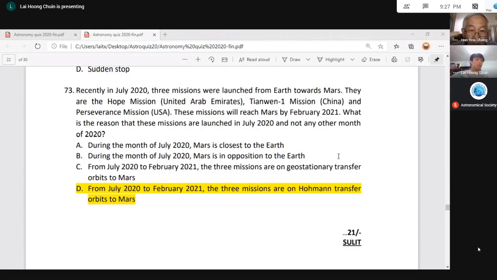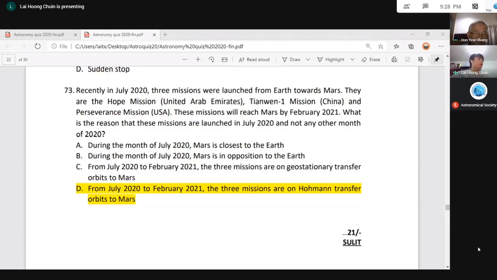So remember, when you fire the rocket from the Earth's surface to leave the Earth's orbit, all right? So when you fire towards Mars, that few minutes to inject into Mars orbit is the time you fire the rocket, then shut down the rocket, stop. So most of the time, more than 99% of the time, traveling from Earth to Mars, it doesn't fire any fuel. No, not a lot of fuel. Only when you reach Mars orbit, you have to brake, fire fuel to inject into Martian orbit. So most of the time, traveling is quiet. Senyap, quiet on the Hohmann transfer orbit. So D is the answer.